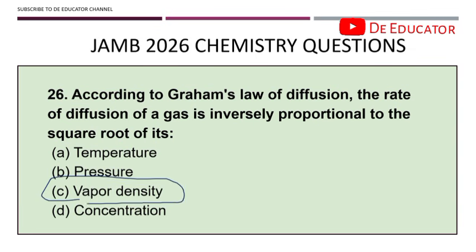Okay, please take note of that. That's why you see this formula. We have rate, right? Rate is directly proportional to 1 over density. So you see something like this, 1 over density.